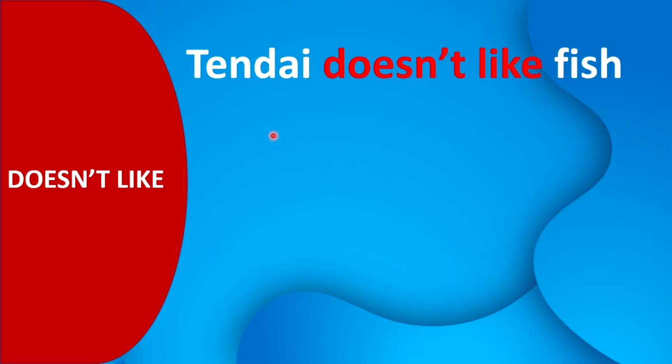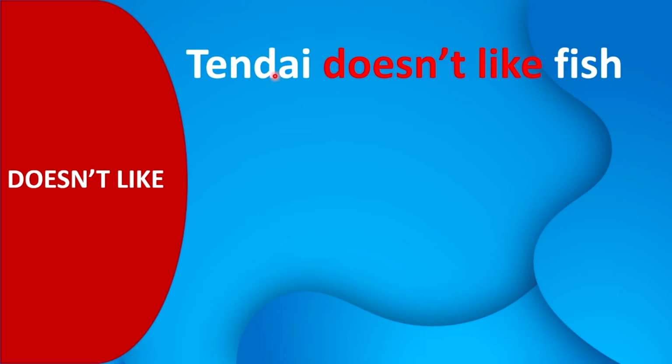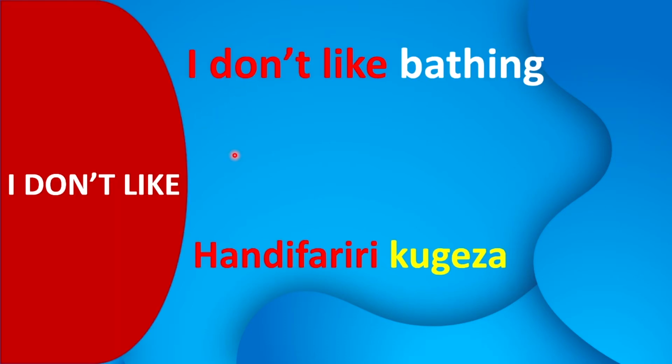Now, if we replace the "I" with a specific person's name, let's say your name is Tendai, for example, "Tendai doesn't like fish." We are now referring to a specific person.